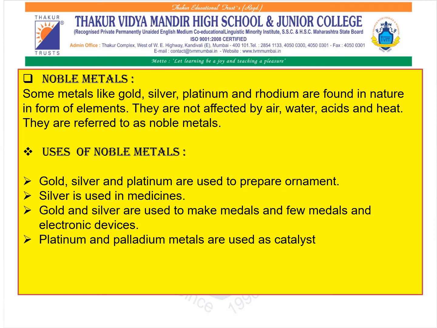Now coming to the uses of the noble metals, generally gold, silver and platinum are used to prepare ornaments. Silver is used in medicines, then gold and silver are also used in medals and electronic devices, whereas platinum and palladium are used as catalyst. Now what is a catalyst? A catalyst is a substance which accelerates the rate of the chemical reaction but itself remains unchanged.